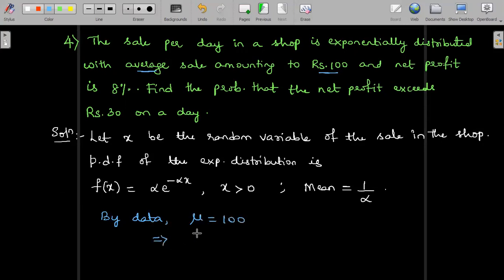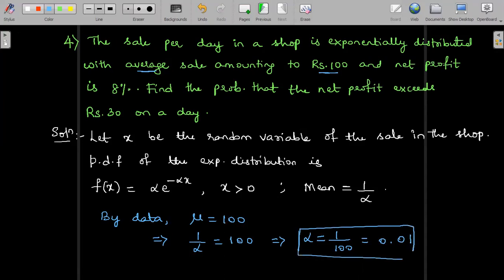So this gives us mean is nothing but 1 divided by alpha is 100. So comparing this, we can obtain the alpha value. So alpha is equal to 1 divided by 100 or same as writing 0.01. Of course, we can keep it in fraction or the decimal, whichever gives us the same answer.